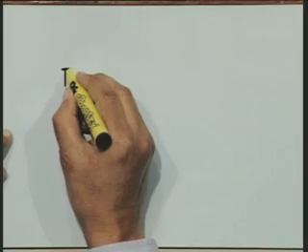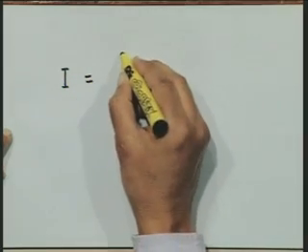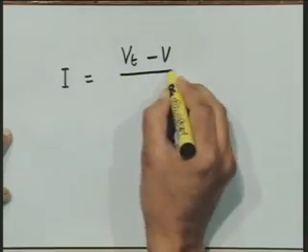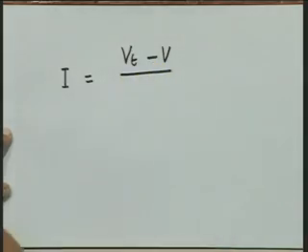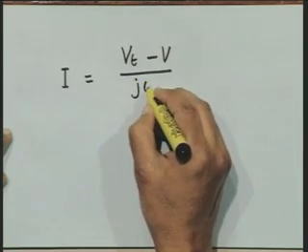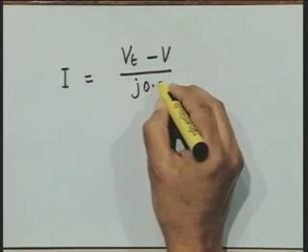Now, using this information, we find out the current supplied by the generator. I can be written as Vt minus V, they are all phasors, divided by the total impedance between the two, which is j times 0.3.